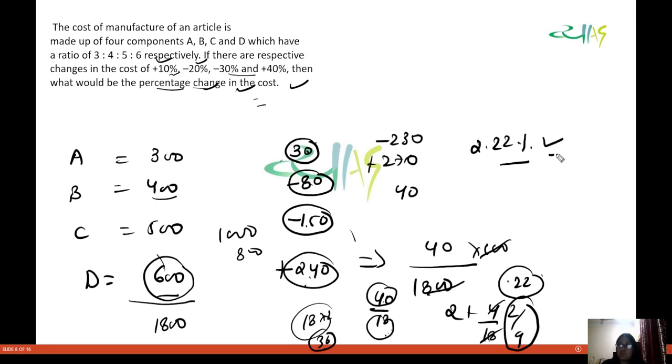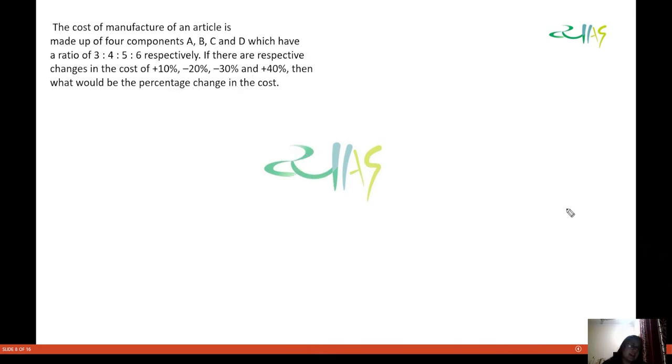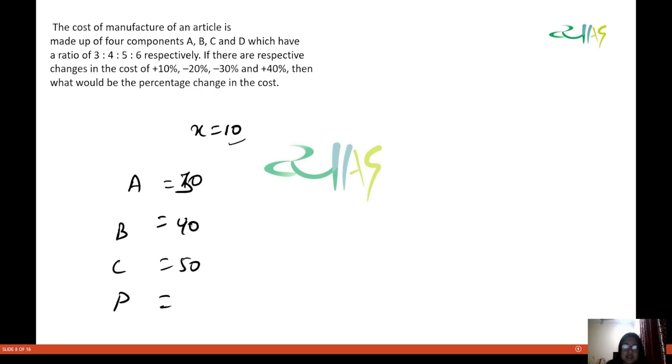See, any factor you can take here. For example, let us say I take x equals 10 here. So what will I be getting here for A, B, C, D? This will become 10, 30, 40, 50, 60.